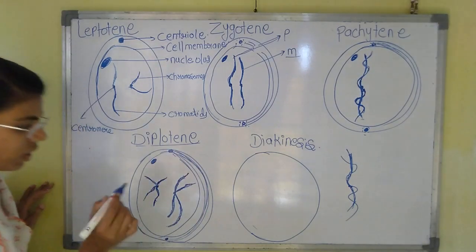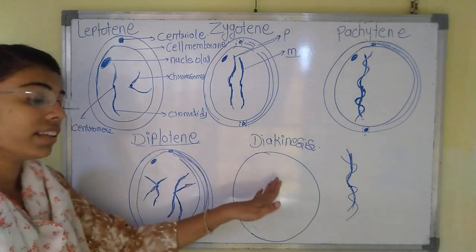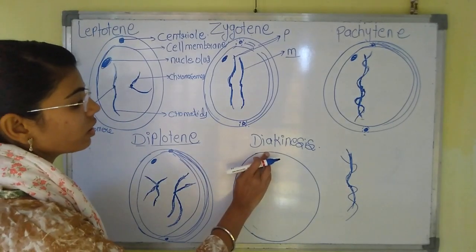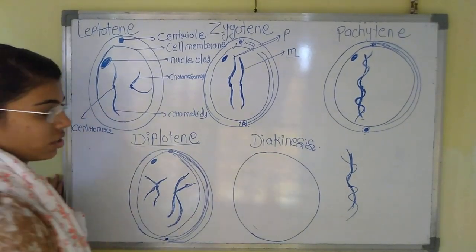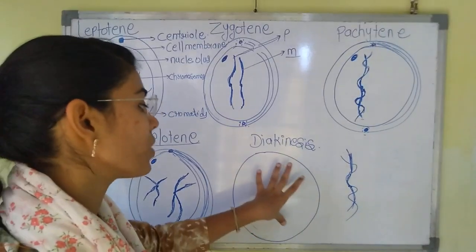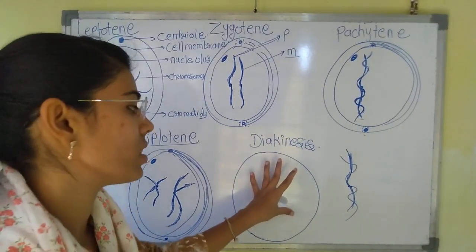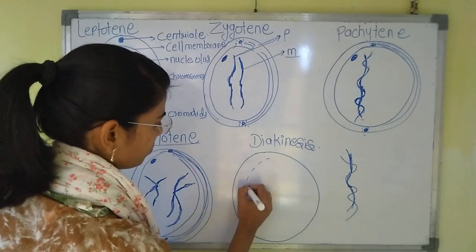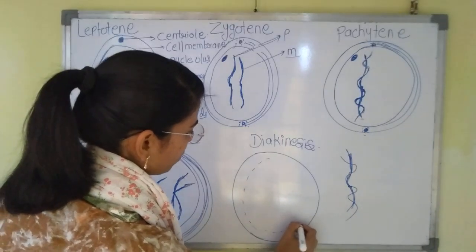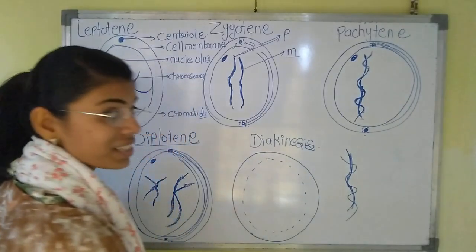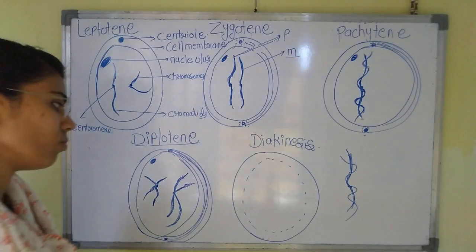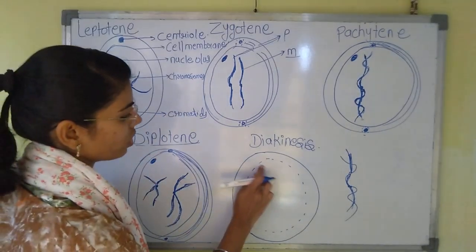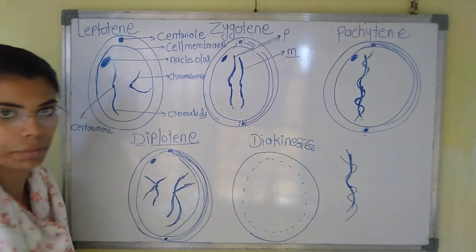In the last stage, diakinesis, the degeneration or disintegration of the cell membrane will take place, and the cell membrane will start to disintegrate and disappear. The nucleolus that was present in the nucleus will also disappear here.